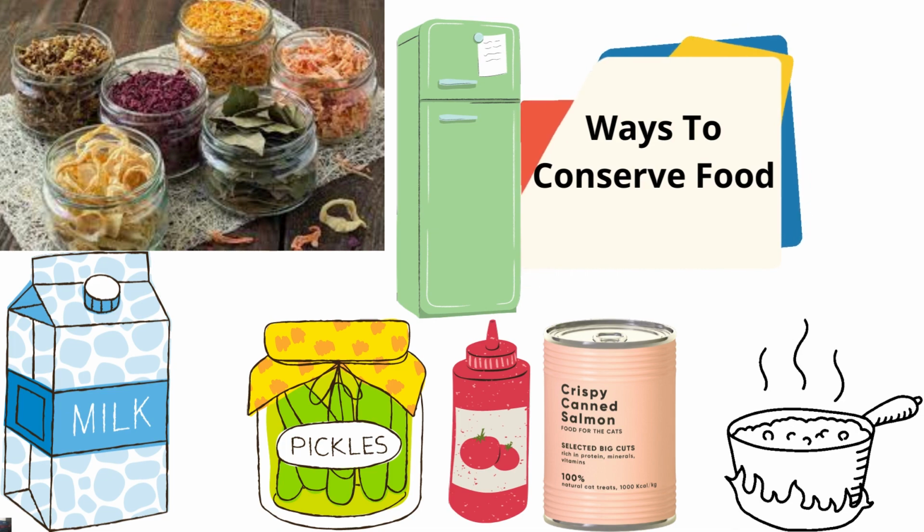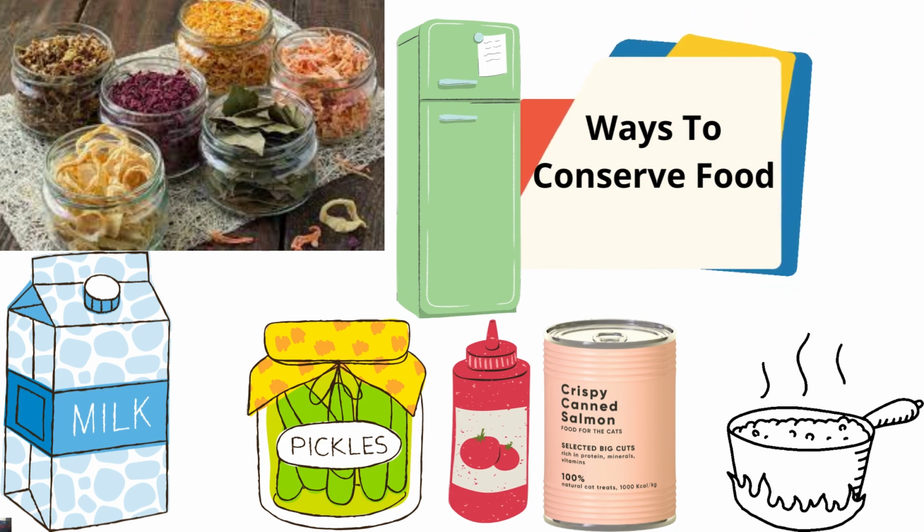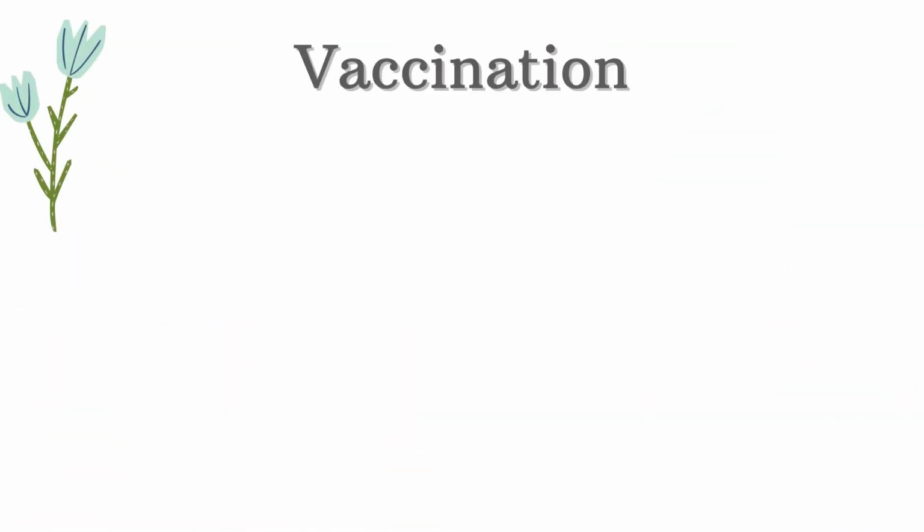Canning. Food items are enclosed in cans which are sealed and heated to 120 degrees Celsius to destroy microorganisms. Tetra Pak. This aseptic packaging technology can keep things fresh for months without refrigeration.